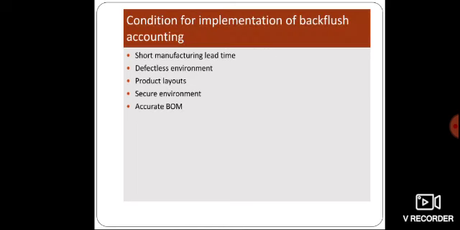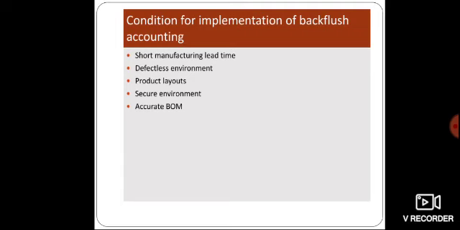And the conditions for implementation of backflush accounting. There are 5 conditions. That is, short manufacturing lead time. As already said, a short manufacturing process should be there. The lead time means the total time taken to produce a product. For example, for producing a product there are 2 processes.